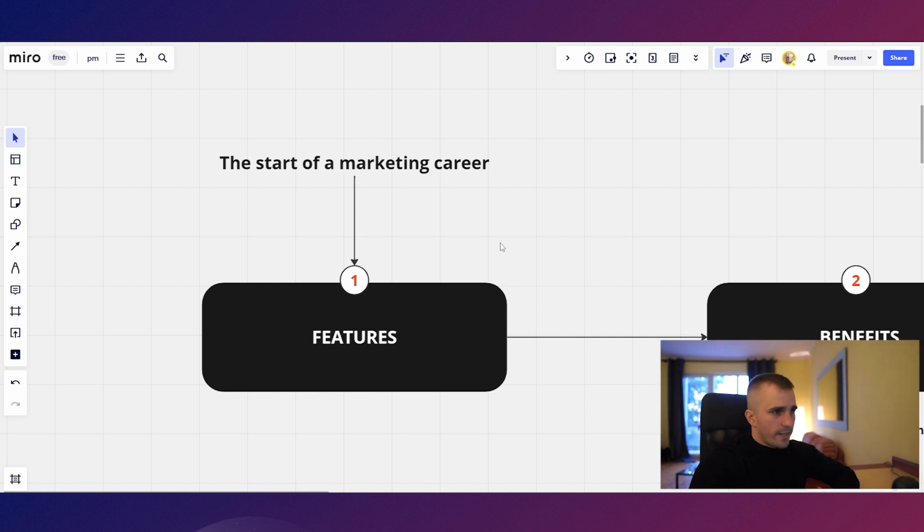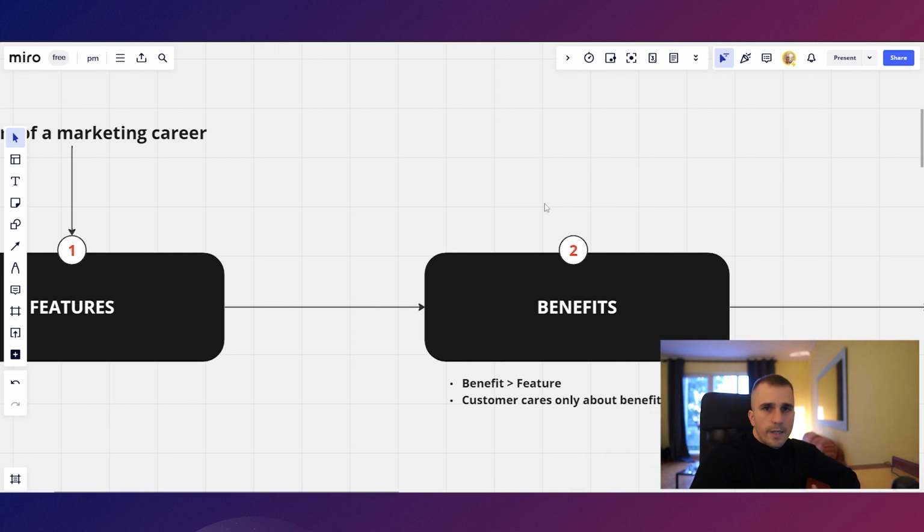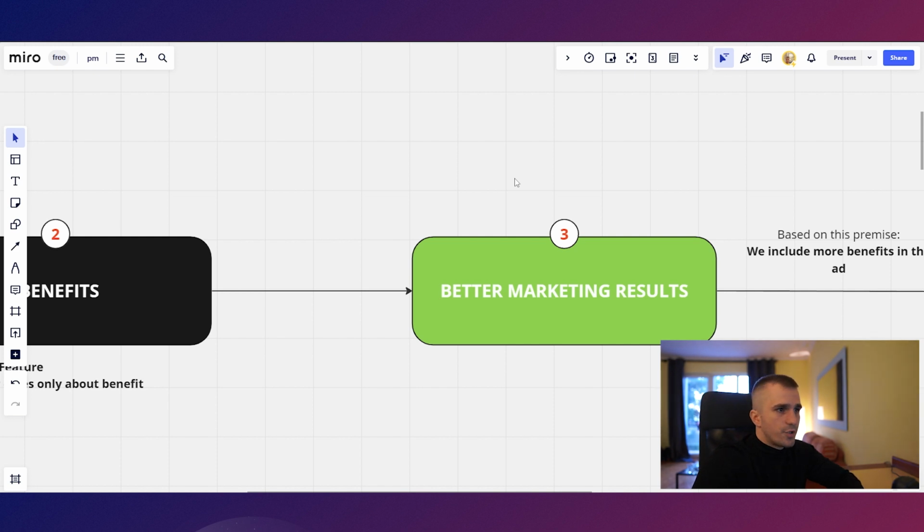So as I mentioned, we all in the beginning start with mentioning features and stuff. Then after some time, relatively quick, we learn how benefits are just way more important to our customers. We learn how customers care only about the benefits and stuff. And by actually implementing that principle on our messages through our landing pages, we see better results because benefits are more important to our customers than features are.